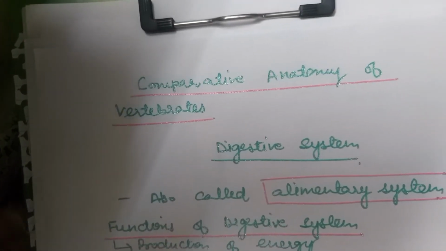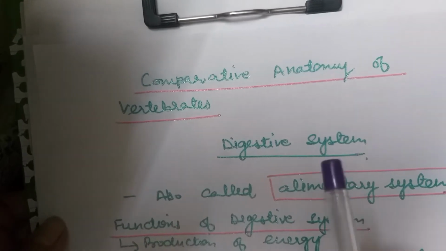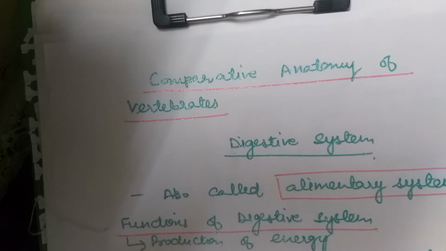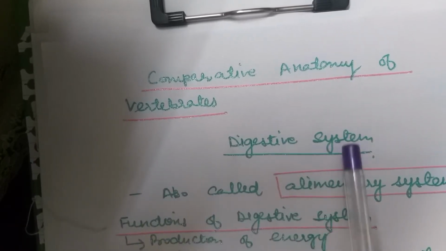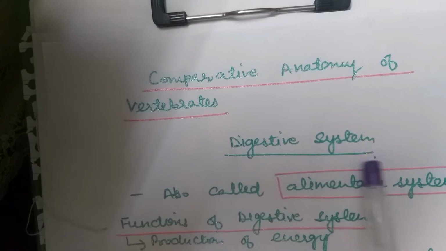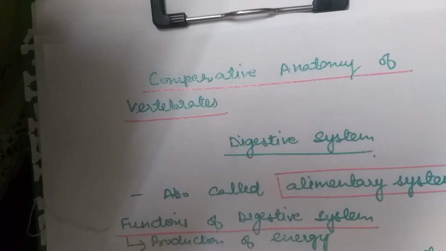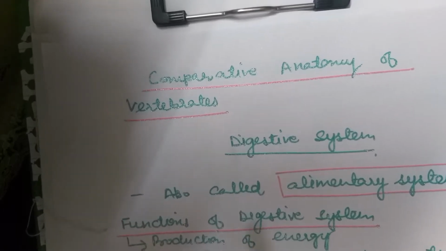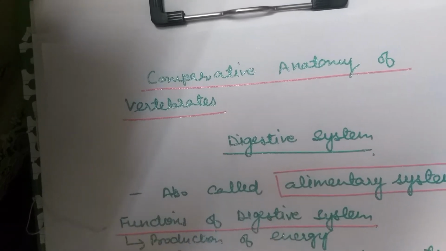Dear students, our today's topic is comparative anatomy of vertebrates, and we are taking up the digestive system. We would be discussing the comparative account of the digestive system in different classes of vertebrates. Before we start with that, let's discuss what a digestive system is and what its role is.